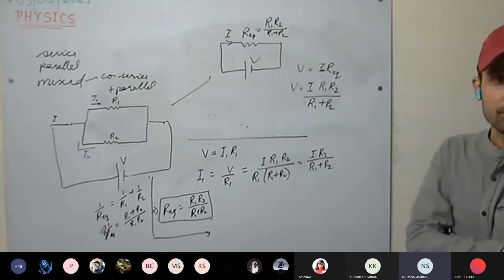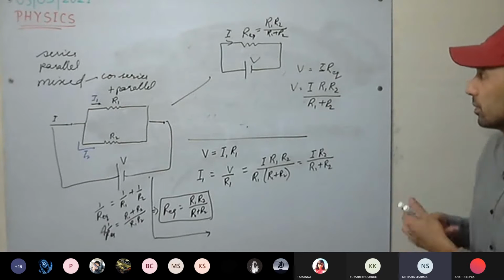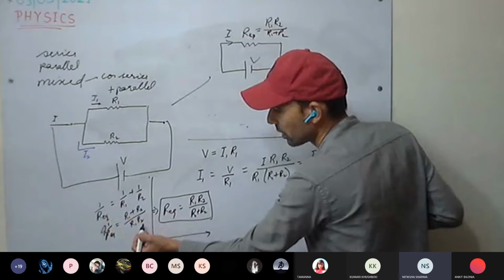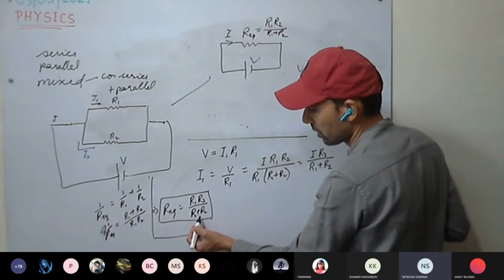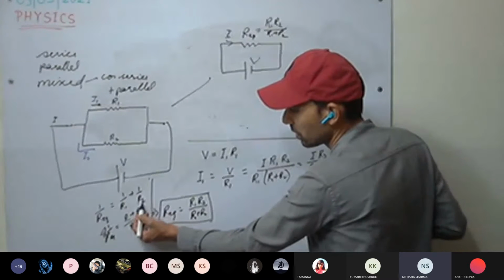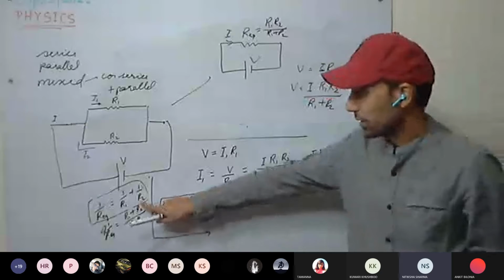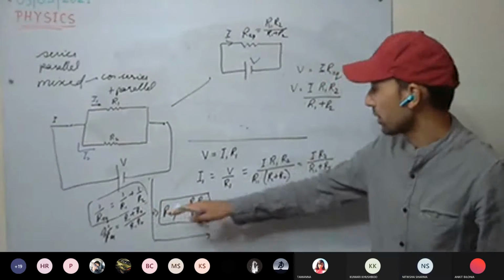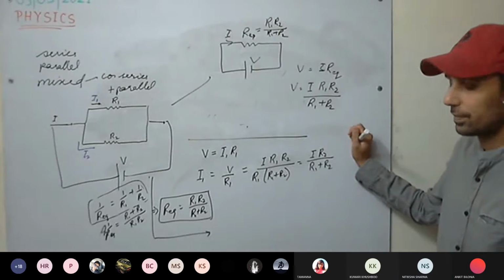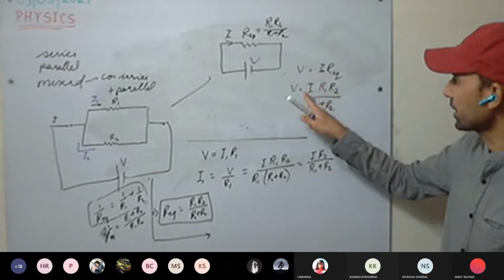Sir, can we find the equation by that 1 upon R equivalent equals 1 upon R1 plus 1 upon R2? So this equation, because we got this equation by that only, no? R1 into R2. Yes, sir. You're getting it from this equation only. We are using that equation only, R equivalent. We can simply write it, and skip this one.